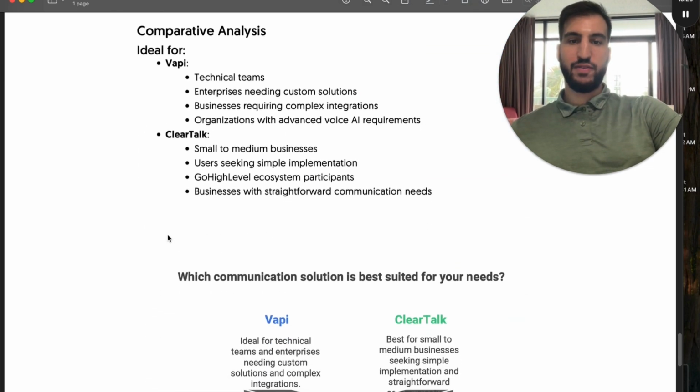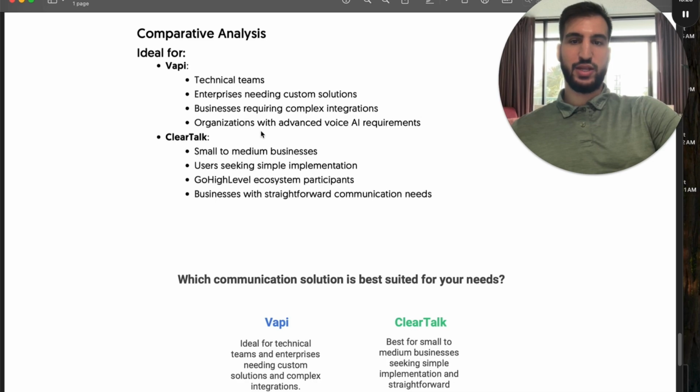Now, comparative analysis, so let's analyze what you're actually going to need. You're going to need a real technical team to build these out, because the average Joe, like I said, can't really build out a Vapi system. It's going to take a lot of learning. Maybe you need SOPs for it. You have to teach the customer how to utilize it, or make it really simple on their end, right?